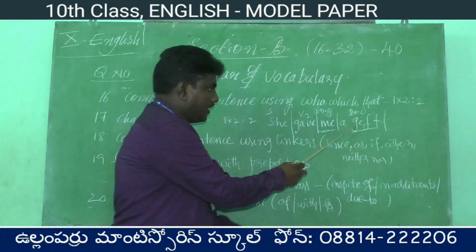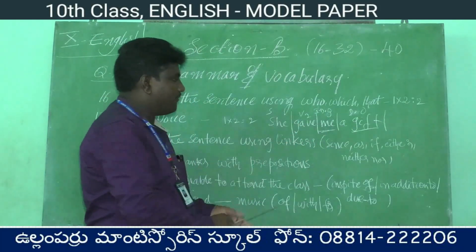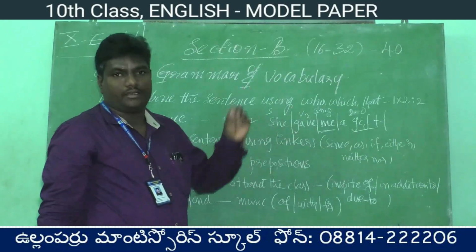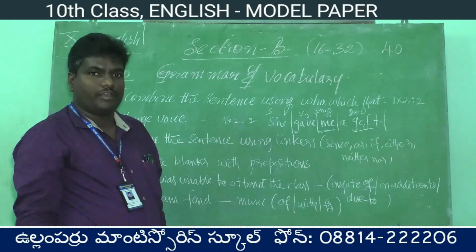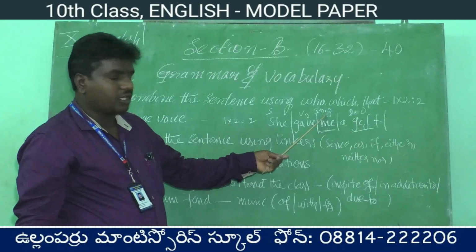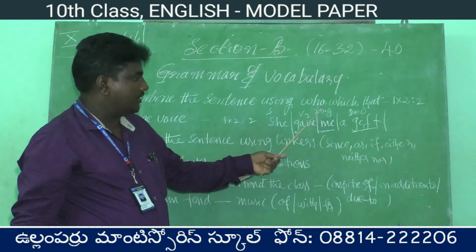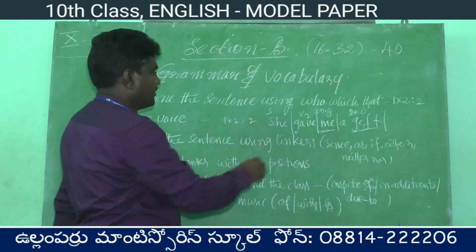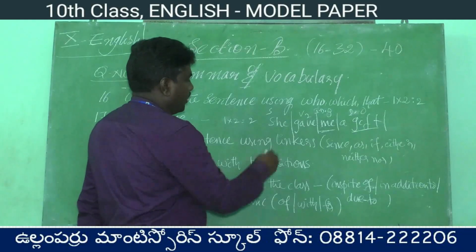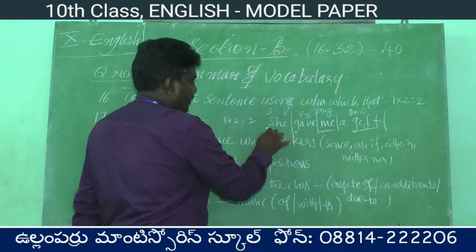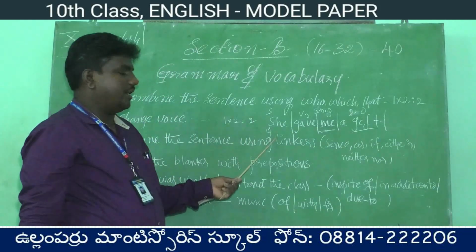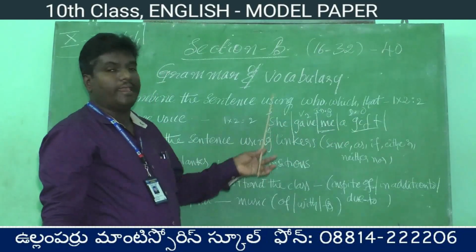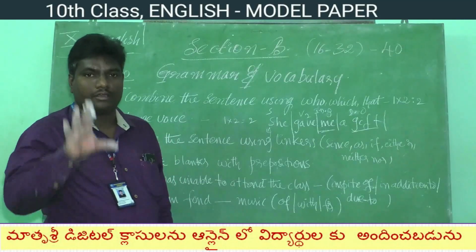For example, a gift. A gift was given to me by her. That is the answer. Another way we can also write: with the help of the indirect object, we can write the passive voice. If we write it in the subject place, how shall we write? Me changes into I. I after was. I was given a gift by her. In this way, we have to write a passive voice.